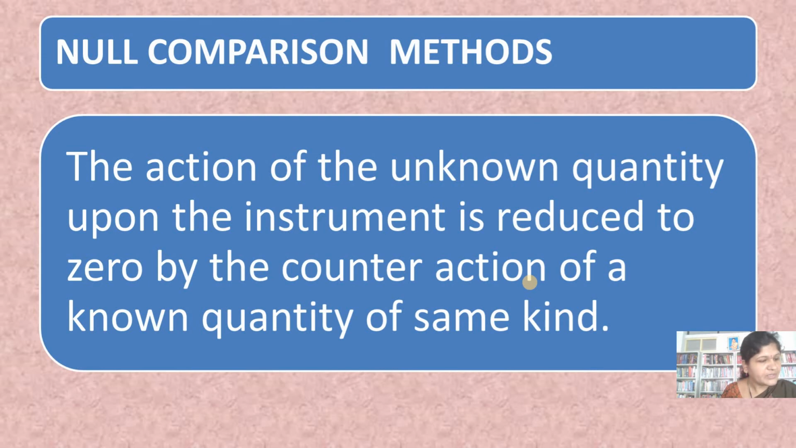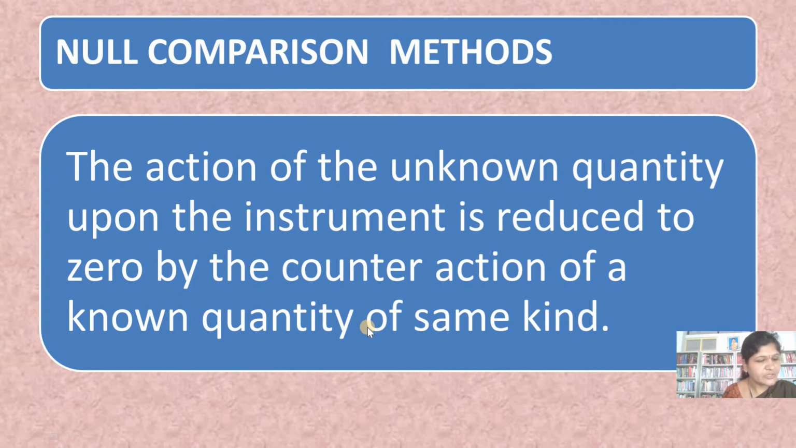So here we write the definition of the null methods. In null methods, the action of the unknown quantity upon the instrument is reduced to zero by the counteraction of a known quantity of the same kind. Like another example, when we are measuring weight by balancing, on one side we have the unknown weight and on the other side the known weight, and in between we have a pointer. When the pointer is on the straight line, the unknown weight and known weight are equal to each other.